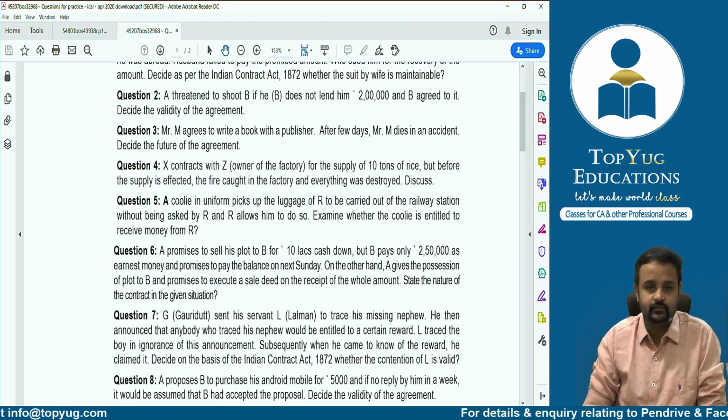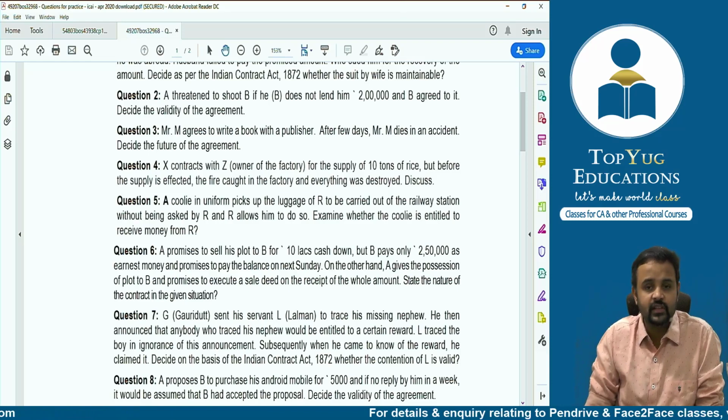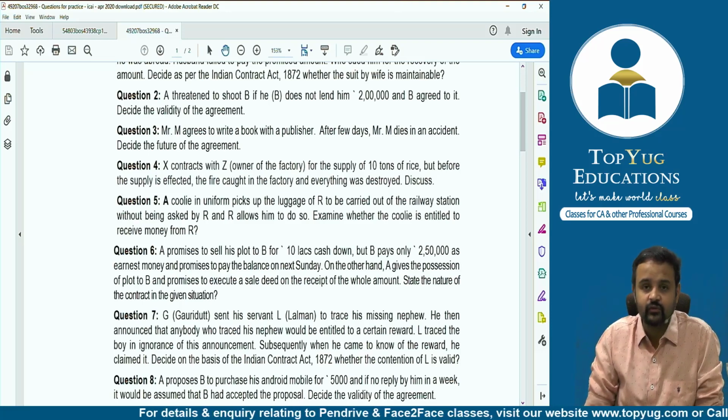Decide the validity. He's saying if you don't lend me rupees 2 lakhs, I will shoot you. So obviously the person who cares for his life will say yes, and that's what happened with B. B said okay, I'll give. Now, is this a valid agreement or not? And I hope you remember, this is nothing but the concept of coercion. The consent has not been obtained freely.